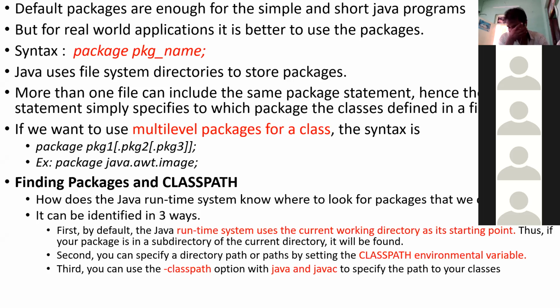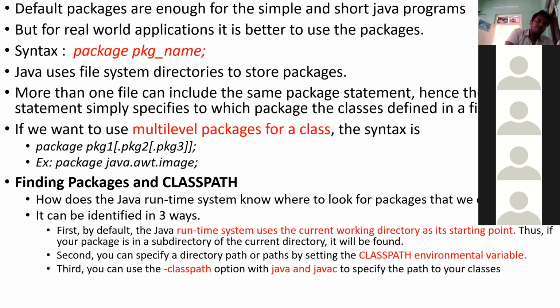Okay, I'll show how to do this, no need to worry. If it is a subdirectory of your current directory, then Java will automatically identify that. The second way is that you can specify the class path. For Java it is very mandatory to specify the class path, so that at your directory place, the Java compiler can be executed and you can get the outputs.